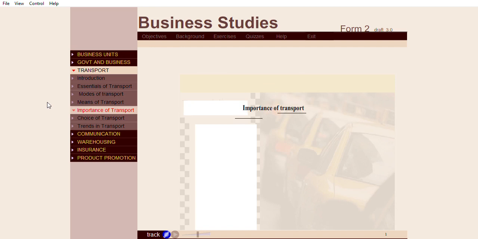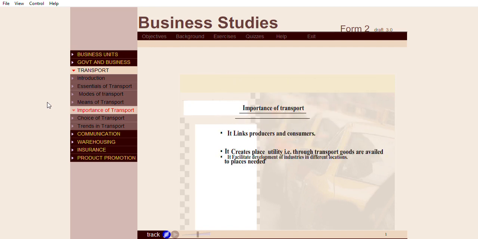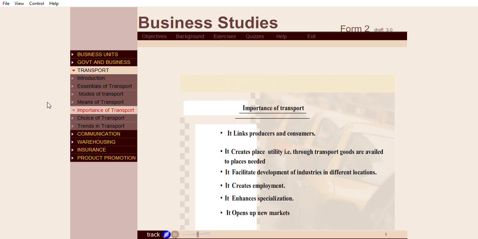Importance of transport. Transport is important in the following ways. It links producers and consumers. It creates place utility, that is, through transport, goods are availed to places they are needed. It facilitates development of industries in different locations. It creates employment, it enhances specialization, and it opens up new markets.